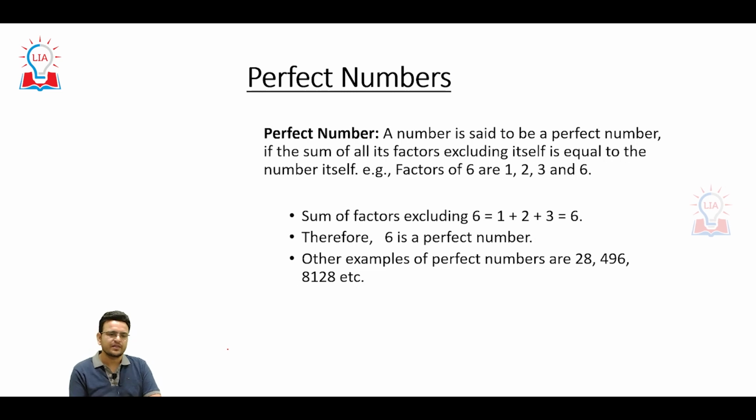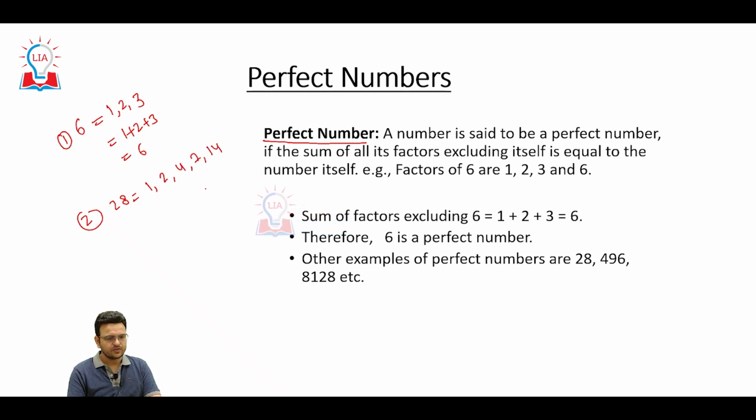Now one more type of number, the perfect number. Perfect numbers are those numbers for which the sum of the factors of the given number is equal to that number. Consider 6. 6 has factors 1, 2, 3. When we add 1 plus 2 plus 3, it equals 6. That is one property. Then consider 28. 28 has factors 1, 2, 4, 7, 14. When we add 1, 2, 4, 7, 14, we get 28.